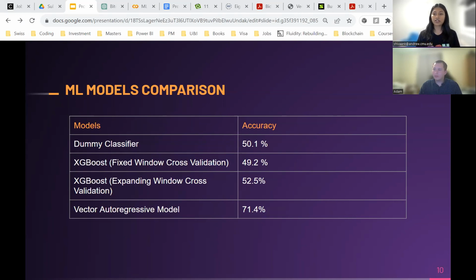And the second approach was fixed window cross-validation. So here, as the name suggests, we actually fixed the size of the training window, which was about 400 days. And the test was always the subsequent 100 days. So each time after we fit the model and got the predictions, we slid the window by 100 observations. And we again continued this approach. The reason why we wanted to check this was we wanted to see if the prices are being influenced by only the short-term changes in the market, or are they also affected by the larger historical data.